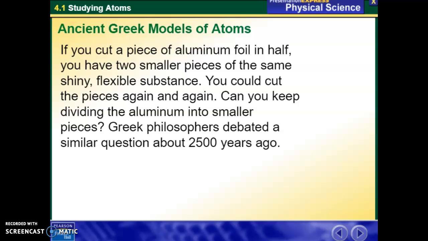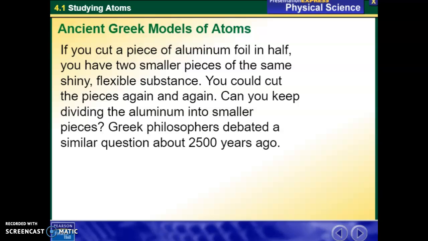All right, now that we're in chapter 4, let's talk about the main topic of chapter 4, which is one that you're probably already familiar with, and this is all about atoms. So 4.1 basically goes into the model of atoms and where atomic theory came from. It ranges from the ancient Greeks to some other scientists that add to atomic theory, and how they discovered atoms and what the structure of atoms is.